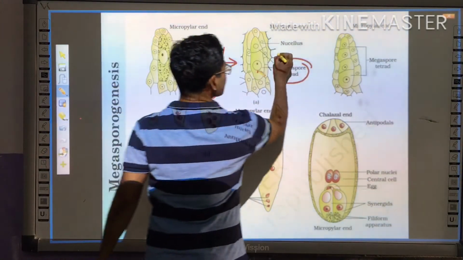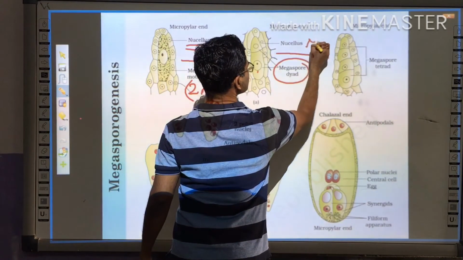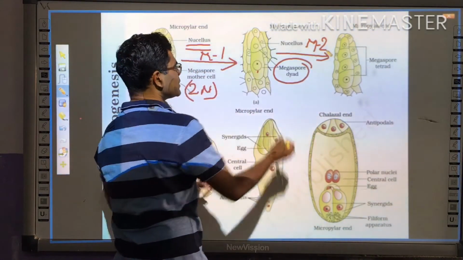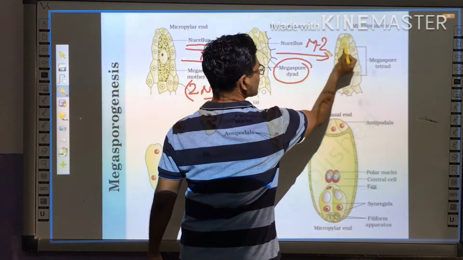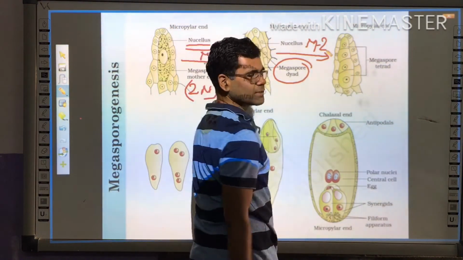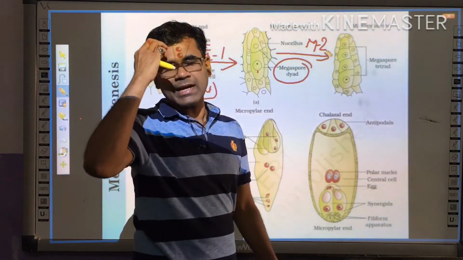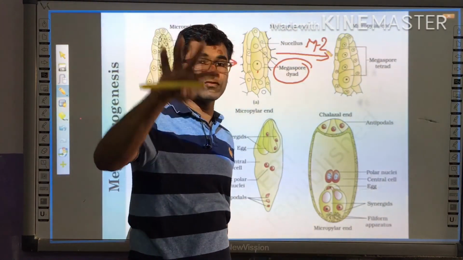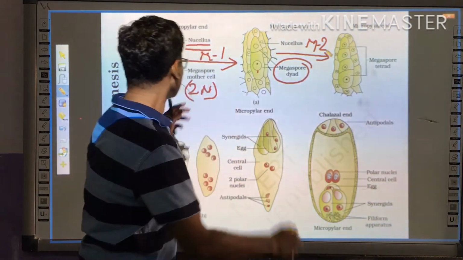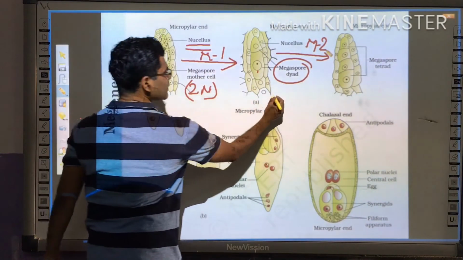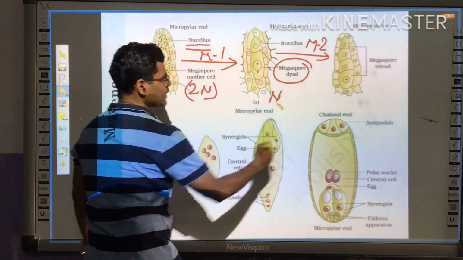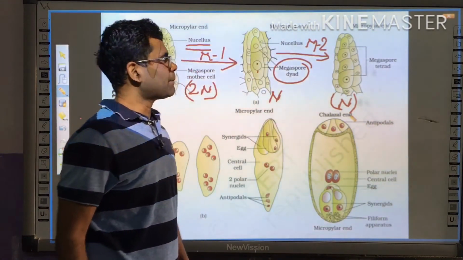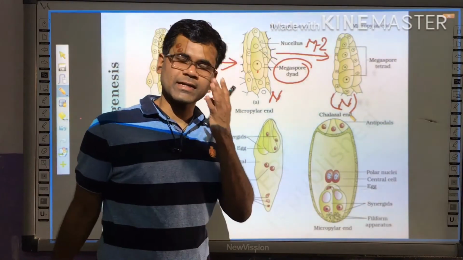This undergoes further meiosis 2, and these two cells further split into four cells, called the megaspore tetrad. Tetra means four. Now the diploid mother cell converts to haploid, and here also there are four haploid megaspores.